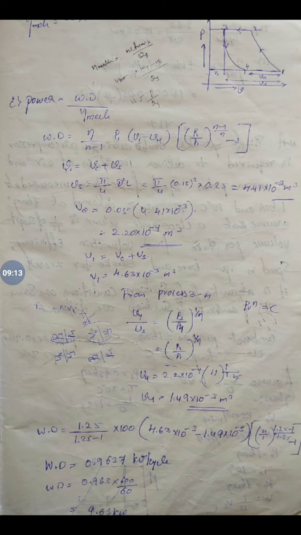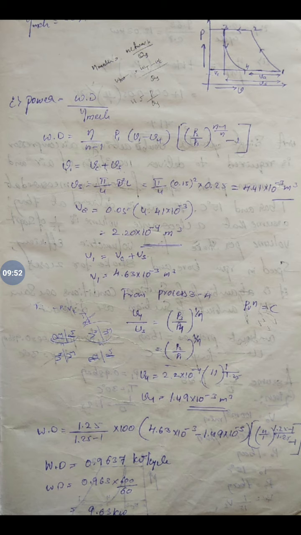Look into the PV diagram here. This diagram is entirely different from the diagram of the two problems we have already done without clearance volume. Here 1 to 2 compression takes place, 2 to 3 delivery takes place, 3 to 4 free expansion takes place due to the presence of compressed air inside the cylinder, and 4 to 1 the suction takes place. The distance from 4 to 1 is VA, from the origin to point 3 is Vc, and from point 3 to point 1 is the swept volume Vs.